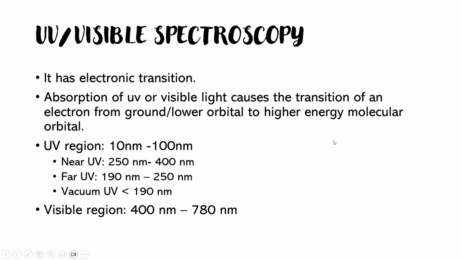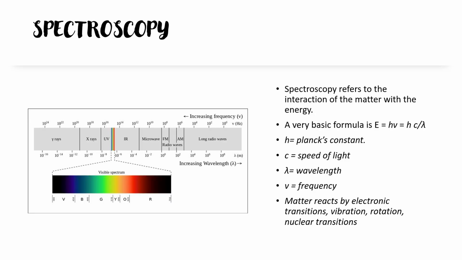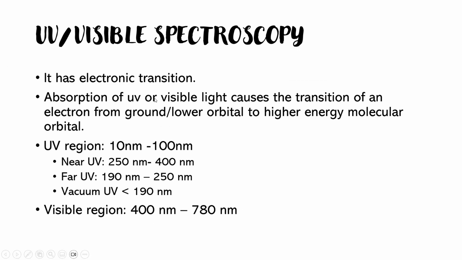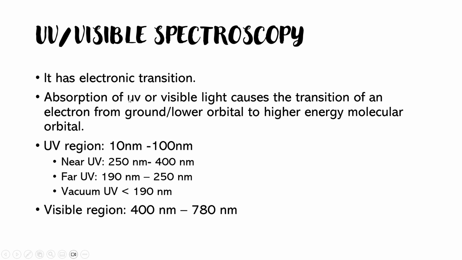Okay, so now let's come to UV visible spectroscopy. First of all, this kind of transition is called an electronic transition. Like I said, we have electronic transitions, vibration, rotation, and nuclear transition. For UV spectroscopy, it is the electronic transition where the electron jumps from the ground state to the higher electronic states. In UV visible spectroscopy, the absorption of UV or visible light causes the transition of an electron from the ground orbital to the higher energy molecular orbital.